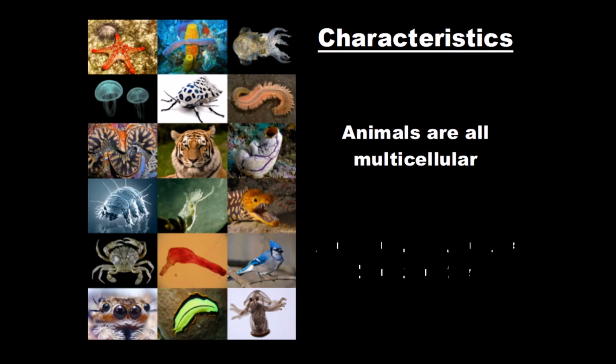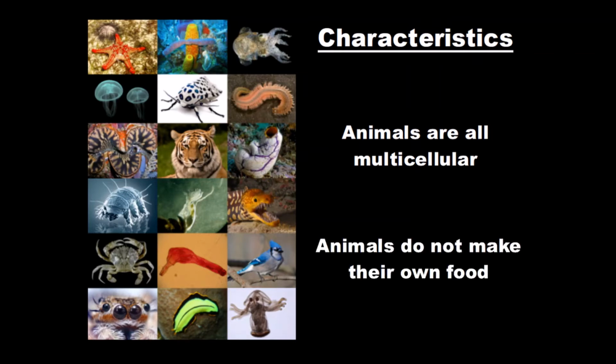And the other characteristic is that animals do not make their own food. We cannot make our food. We need to eat. As you remember, plants can make their own food using sunlight. But we are not plants. We are animals.